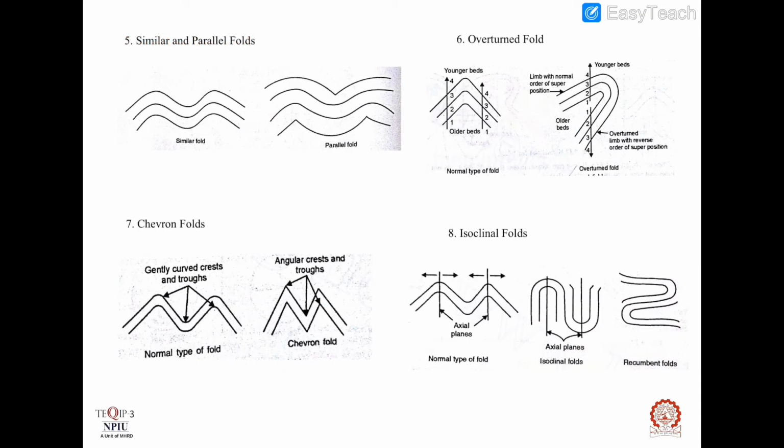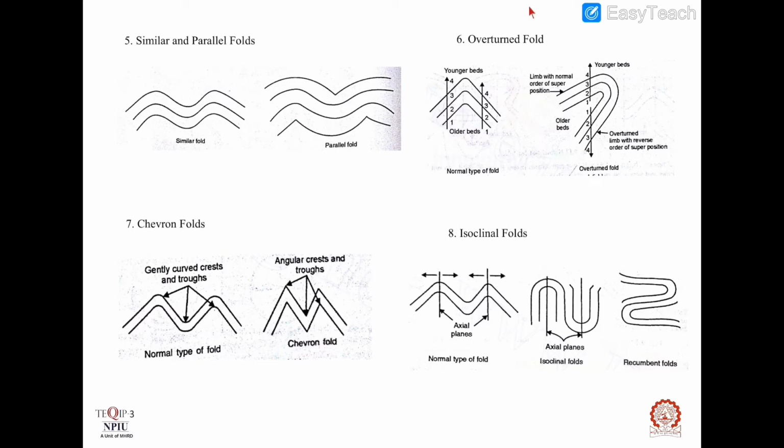Similar and parallel folds. Based on whether the shape of folds remains the same or is altered with depth, folds are grouped as similar or parallel folds. In the case of similar folds, the shape or pattern of folds remains the same at depths also, but in case of parallel folds, the crest or trough become pointed or angular.